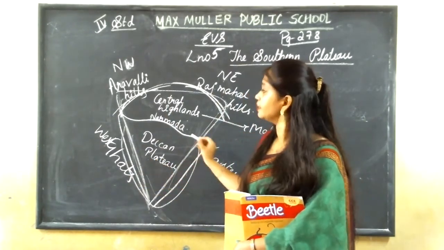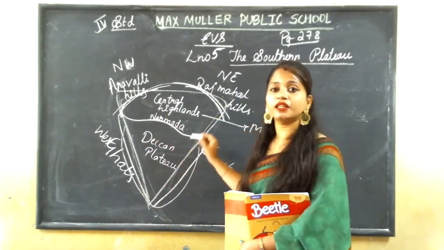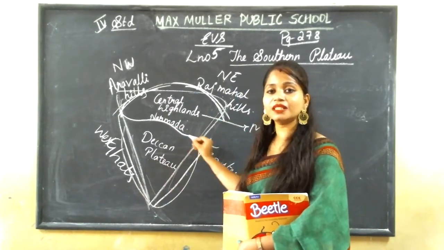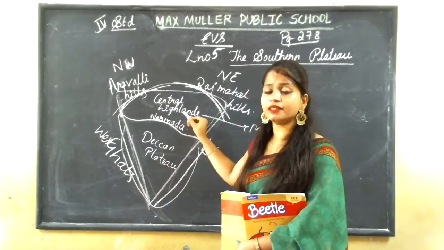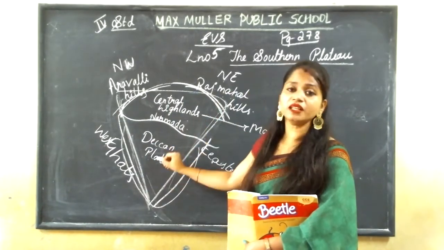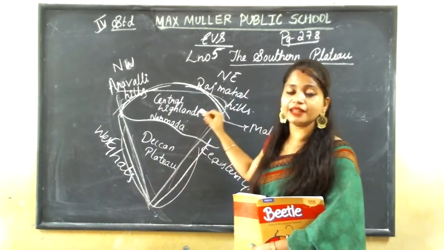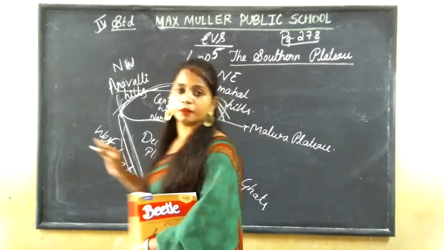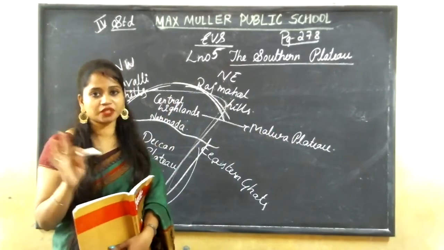And this southern plateau is divided into two parts by river Narmada. This river Narmada flows in between the southern plateau, so it divides it into two parts. One is Central Highlands, one is Deccan Plateau. Central Highlands is also called Malwa Plateau. By this, you all have understood about Southern Plateau.